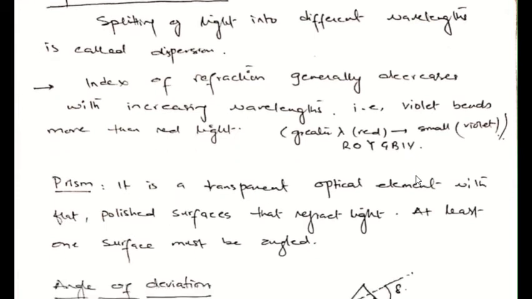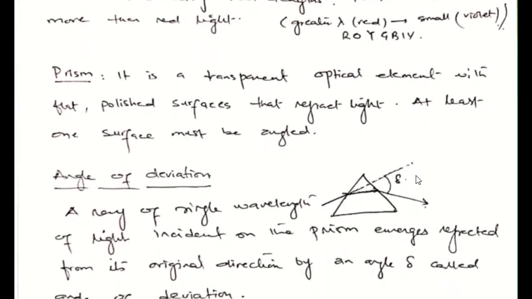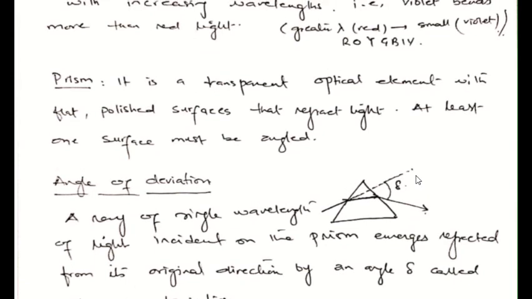All of you must have seen a prism. A prism is a transparent optical element with flat polished surfaces that refract light. At least one surface must be angled. So if we stick two flat surfaces together, then it won't be a prism. For a prism, one surface has to be angled.